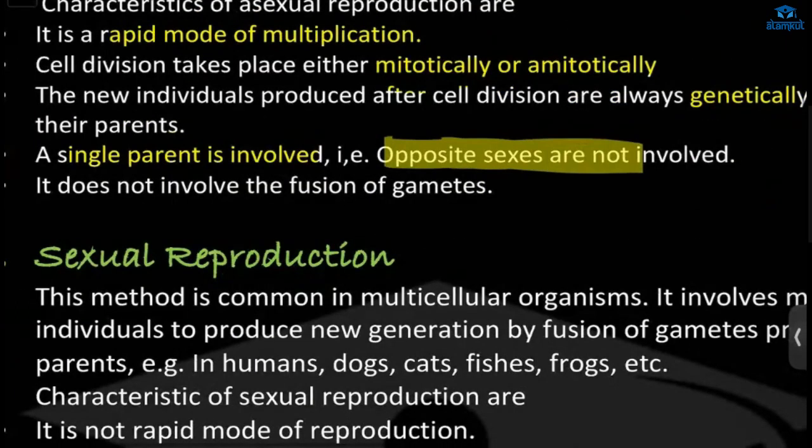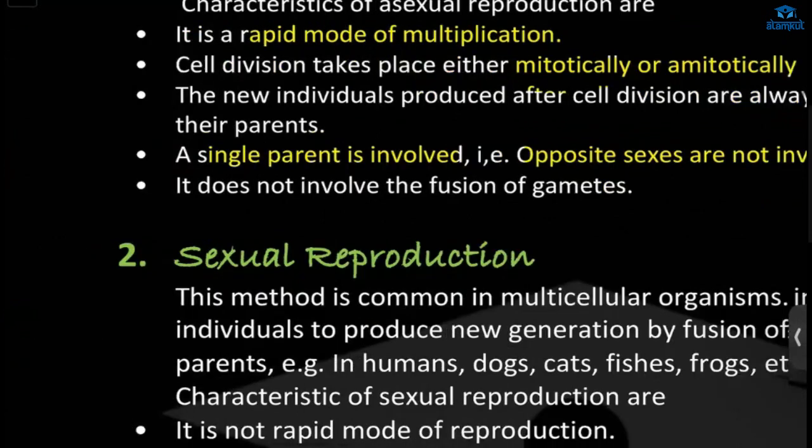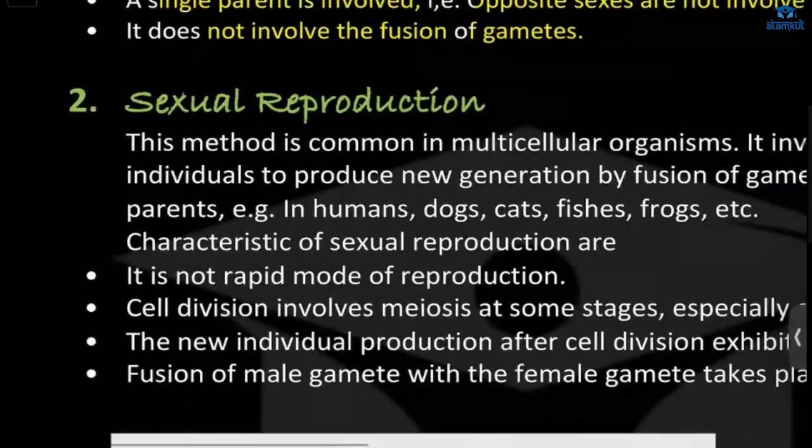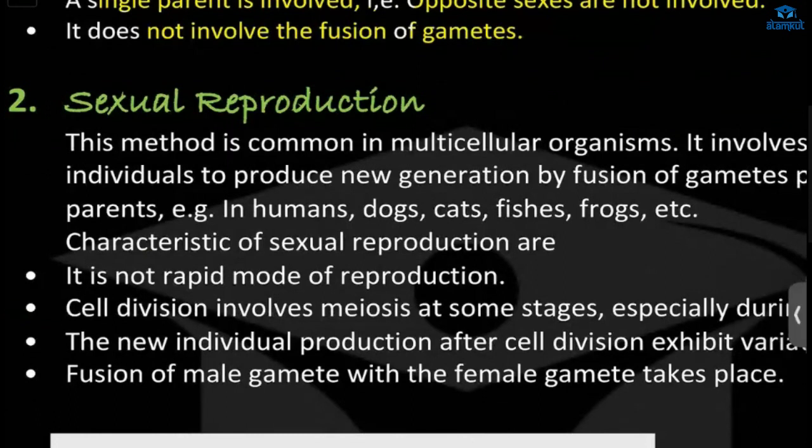Only a single parent is involved. There are no sexes, no opposite sex, nothing like that. Only one single parent is involved, and there will be no involvement of any gametes, no fusion of gametes. Now let's see sexual reproduction.